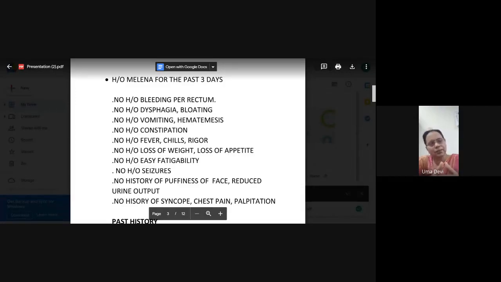Okay, now tell me something about hematemesis. What is hematemesis? Blood in vomit. Blood in vomitus, it is called hematemesis. Okay, now, how do you differentiate hematemesis from hemoptysis? In hematemesis, food particles would be present, the color would be dark brown, and it will be mixed with saliva. Very good.